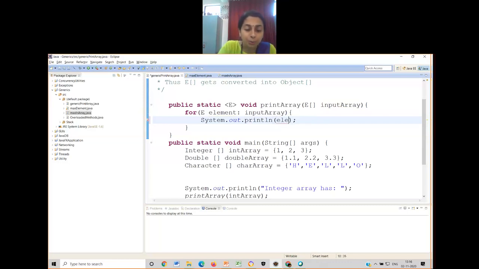I am supposed to print the single element that is extracted. Where is it extracted? In the alias name that is given. So the for loop is written like this. Over here, let me write: for type, alias name, colon, source. This is one more way of writing the for loop in Java.